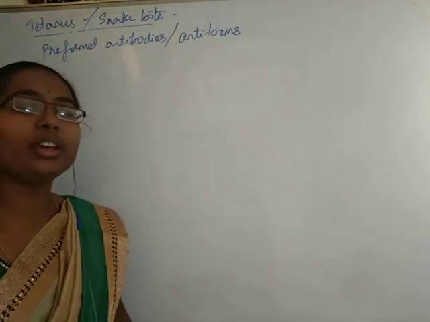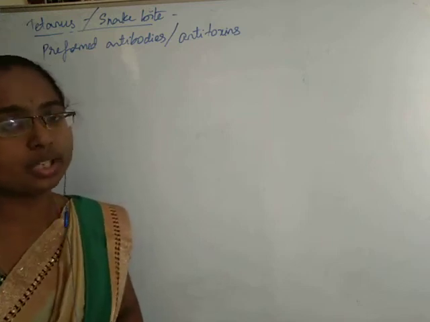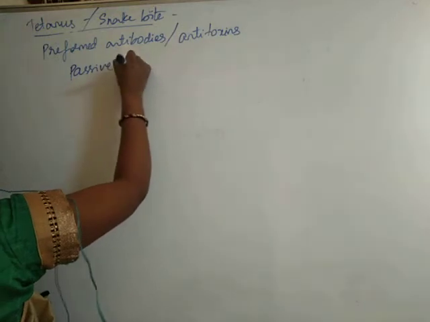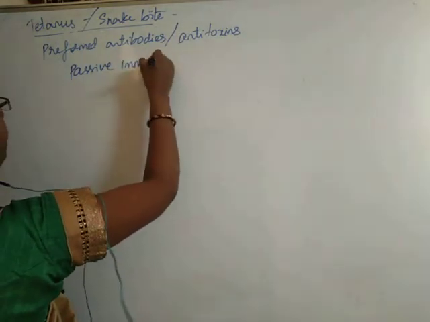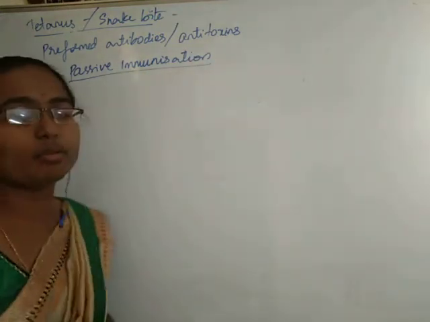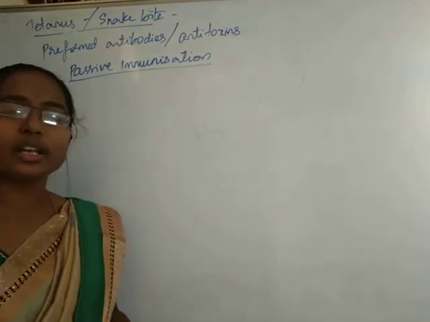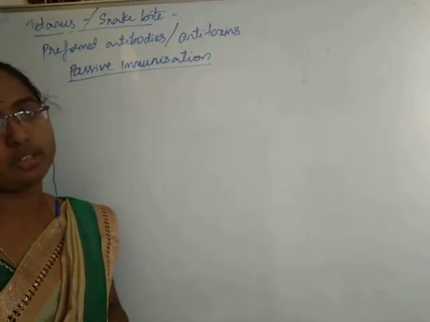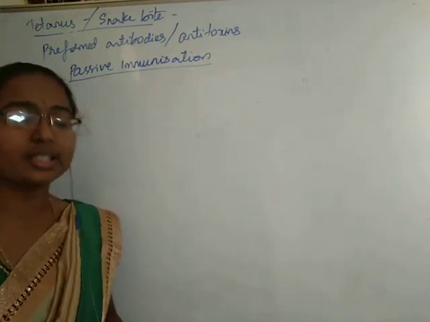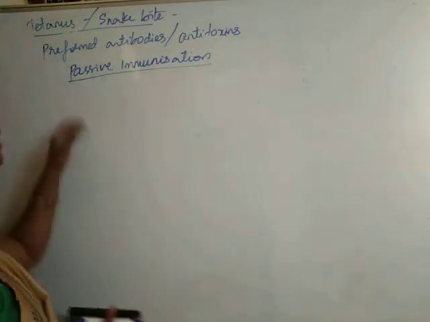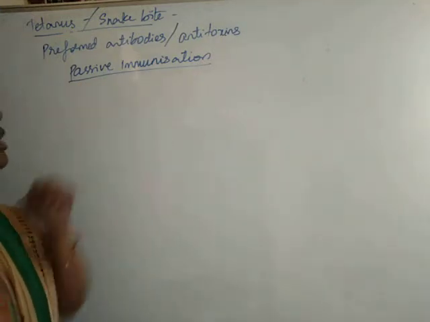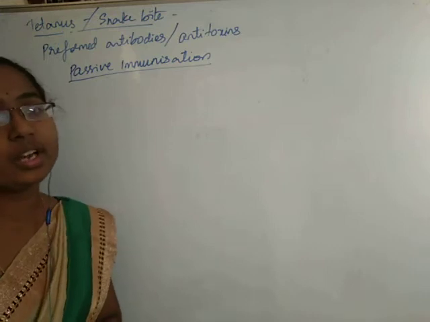And because here we are giving already formed antibodies to the individual, here we are performing passive immunization. This is passive immunization. It is passive because we are transferring the already formed antibodies to the individual, and that provides immunity against that particular disease or against that particular snake bite. That is why it is called passive immunization. So students, this is all about vaccination and immunization.